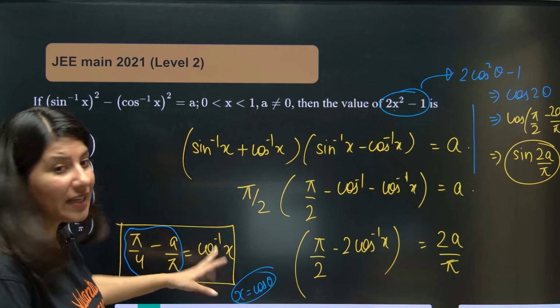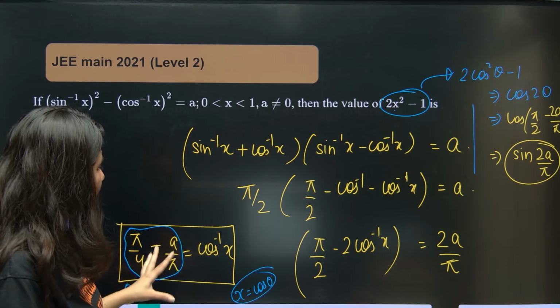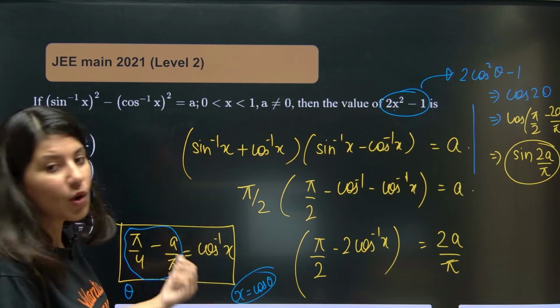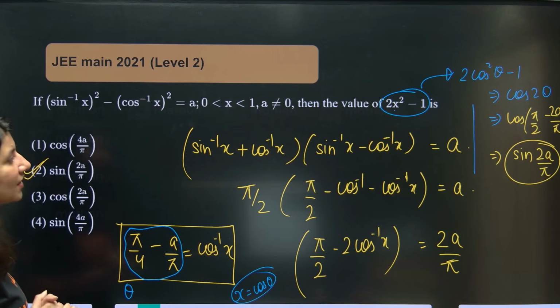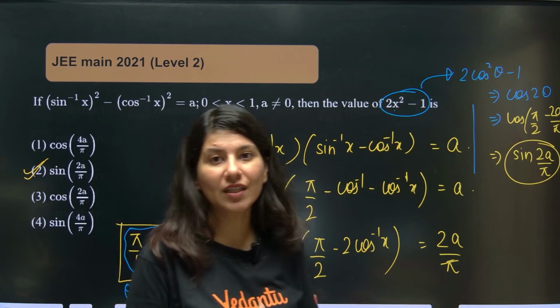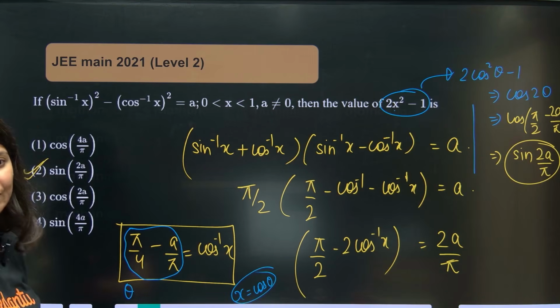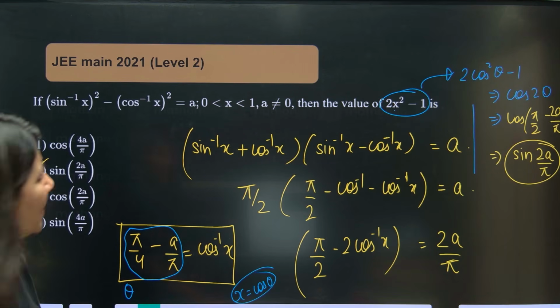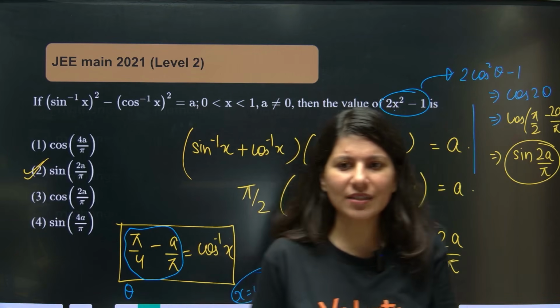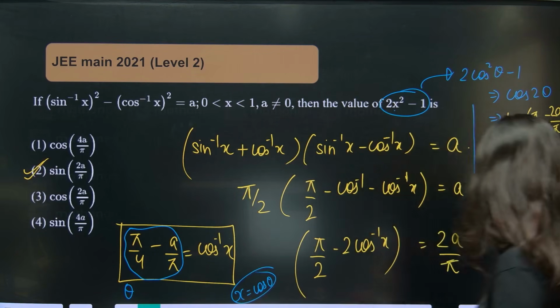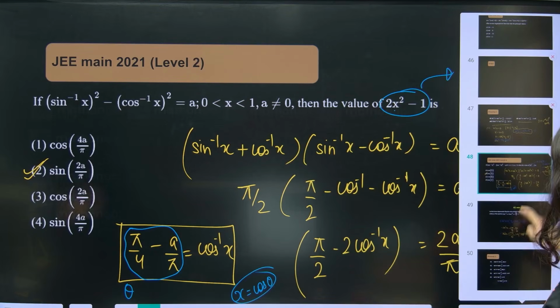Eventually I wanted x in terms of cos. So cos is relevant over here. Otherwise, you will get stuck, and then you will come back. Domain is the same, there is no problem with domain. Sine, cos, sine inverse, cos inverse, the domain is the same only. So I think this question you can redo.